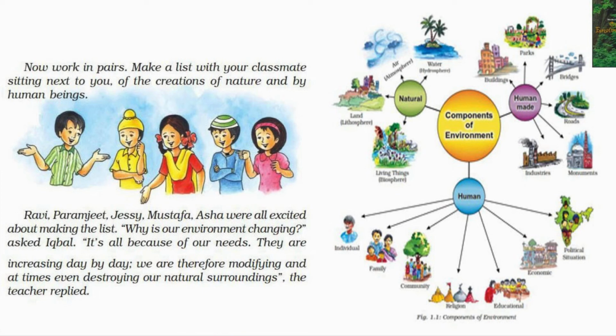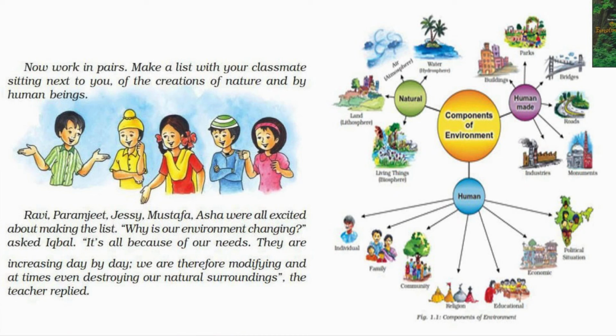If they want to get treatment for any ailment, they go to the hospitals. So there are so many things available in nature, biotic and abiotic components. All together they make the complete environment.